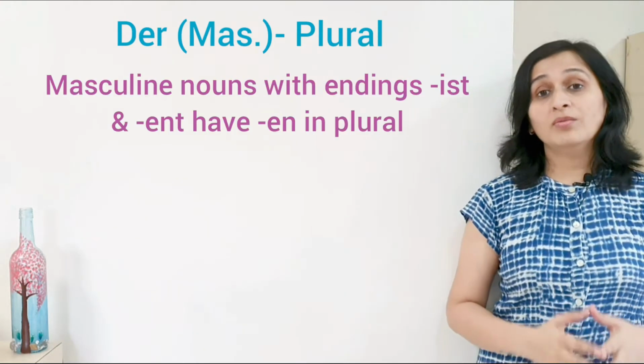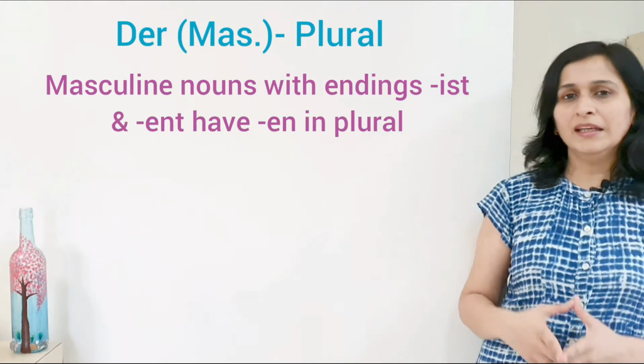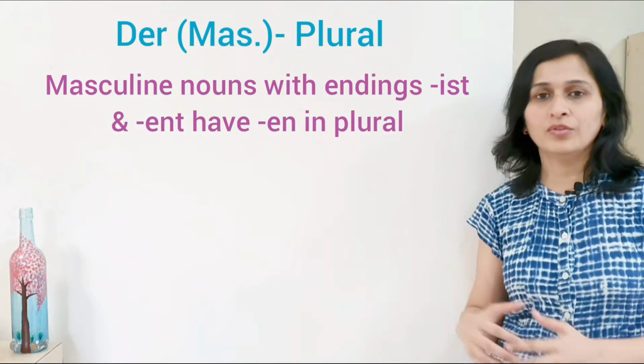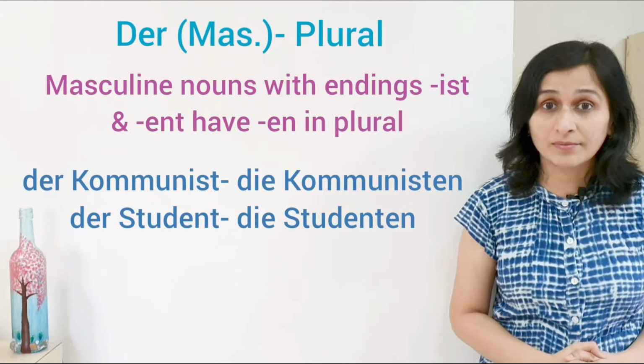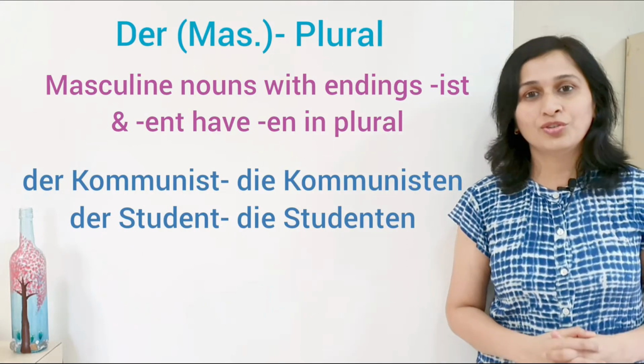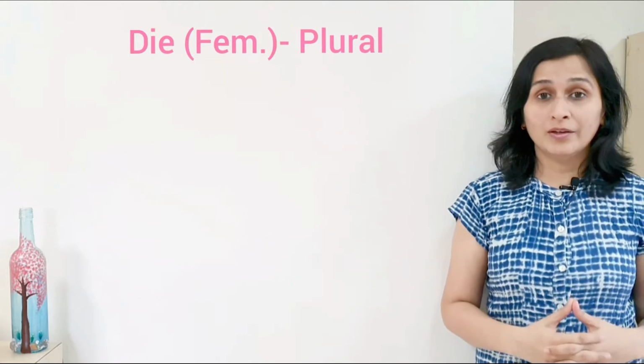Masculine nouns that end with ist, ent in their singular forms generally carry en in their plural forms. Zum Beispiel der Kommunist, die Kommunisten, der Student, die Studenten. Let's move on to the plural of feminine nouns.